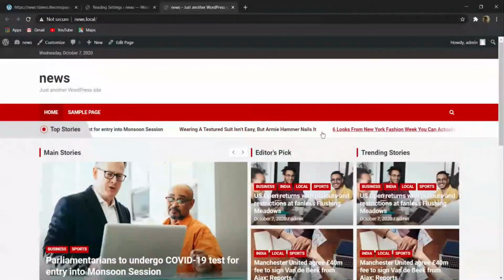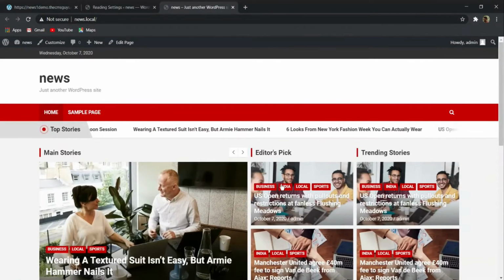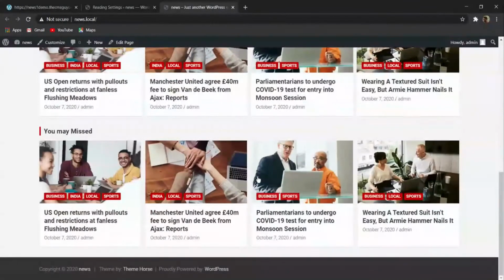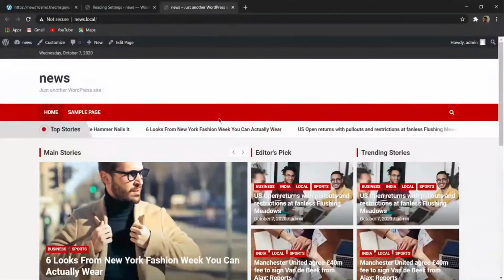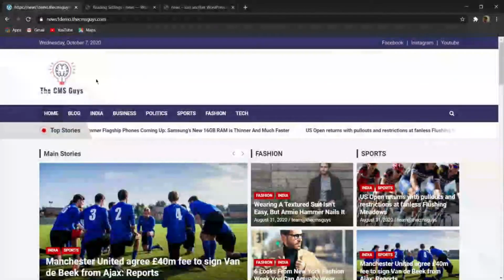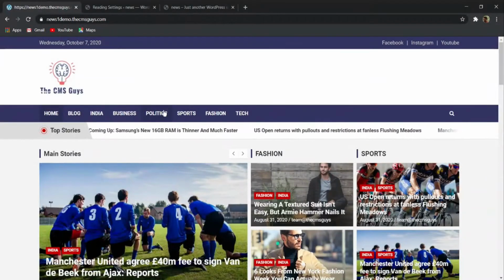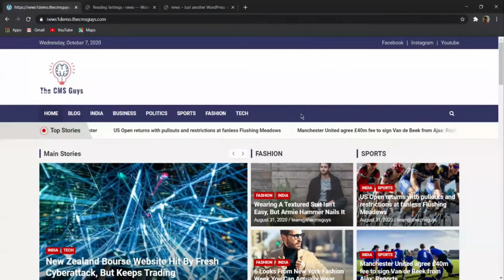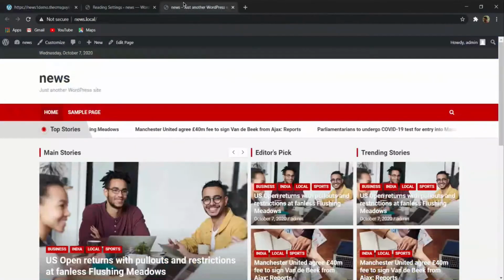And one more important thing is that there is one predefined color. So this red color is predefined. So if you want to change this red color combination, then you have to purchase the pro version of this theme. And here I will show you how you can change the color of this top bar and this head menu bar. I will show you.